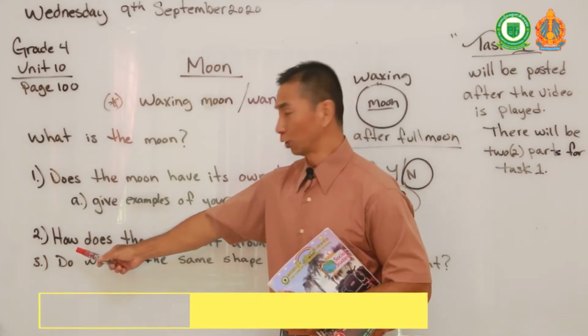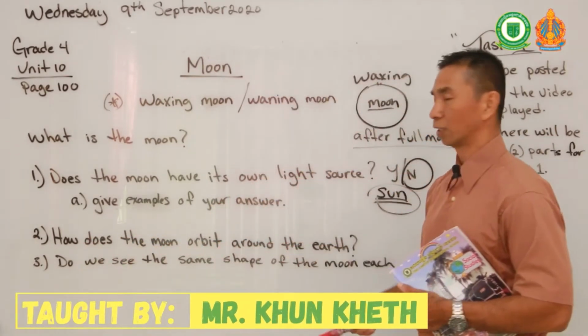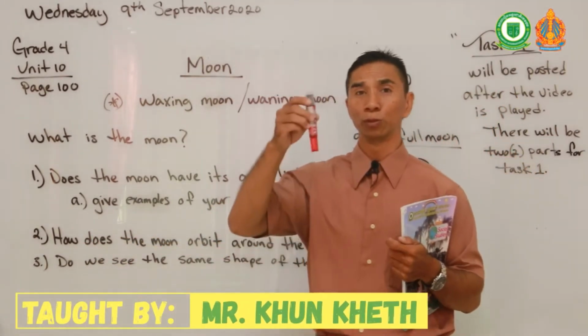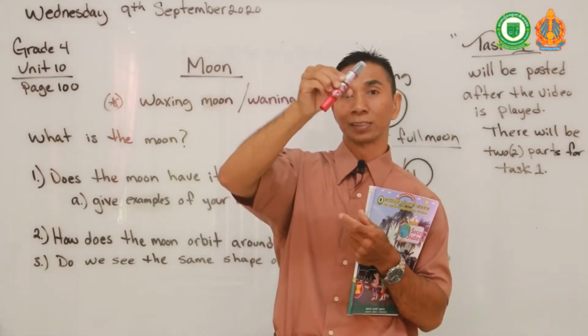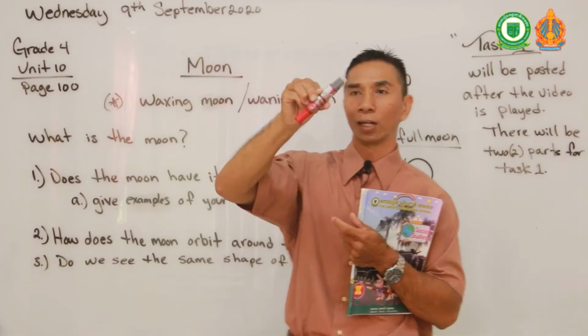And my second question to you is, how does the moon orbit around the earth? As it says there, the moon doesn't orbit straight. It orbits at a tilt. So the moon is at an angle while it orbits the earth.